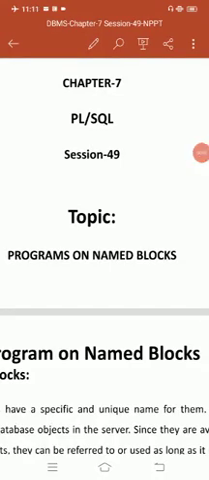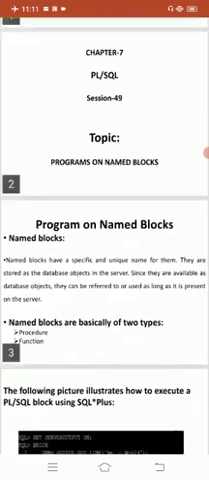Welcome back to computer science classes, session 49, topic programs on named block, which comes under chapter 7, PLSQL. First, something about named blocks.